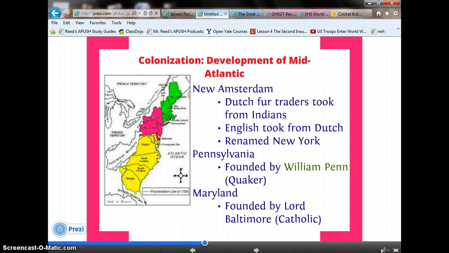All right, so as a recap, Virginia was founded for profit, New England for religion, and the Mid-Atlantic, well, they were founded for a number of different reasons. For example, New Amsterdam. The Dutch fur traders took the land from the Indians, the English took it from the Dutch and then renamed it New York. Pennsylvania was founded by William Penn, who was a Quaker, and Maryland was founded by Lord Baltimore, who was Catholic.